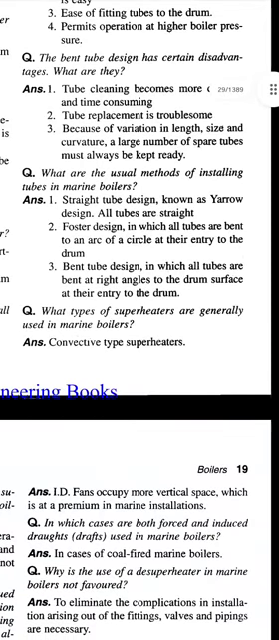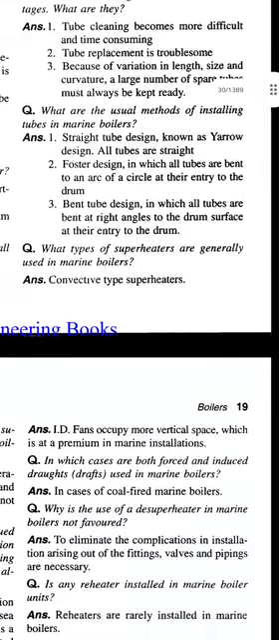Question. What are the usual methods of installing tubes in marine boilers? Answer. Straight tube design known as Yarrow design. All tubes are straight. Foster design in which all tubes are bent to an arc of a circle at their entry to the drum. Bent tube design in which all tubes are bent at right angles to the drum surface at their entry to the drum.